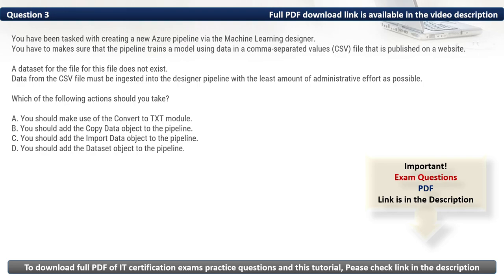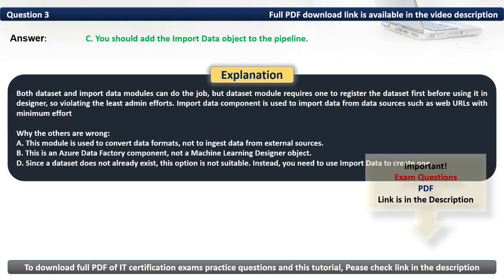As such, based on the requirements, you should add the Import Data object to the pipeline. Thus, the correct option is C. Both Dataset and Import Data modules can do the job, but the Dataset module requires one to register the dataset first before using it in Designer, so violating the least admin effort. The Import Data component is used to import data from data sources such as web URLs with minimum effort.